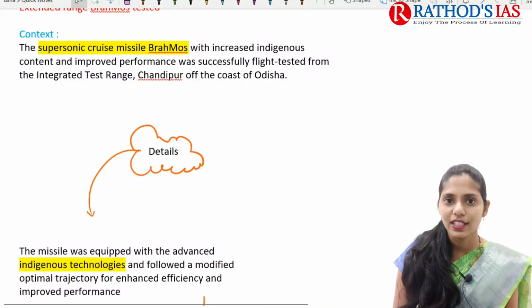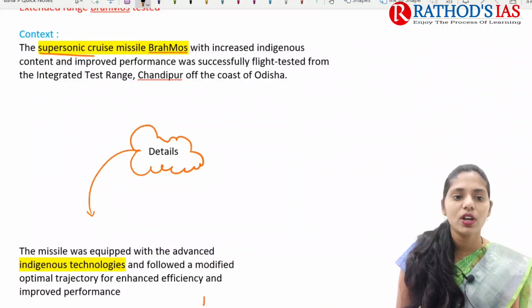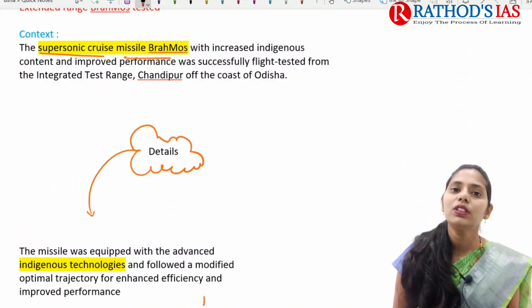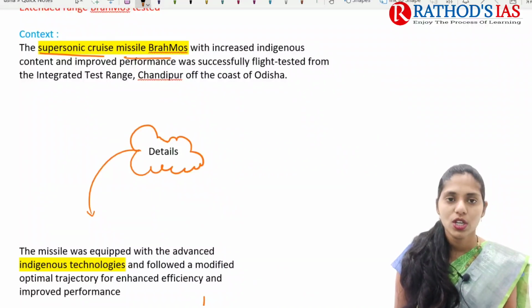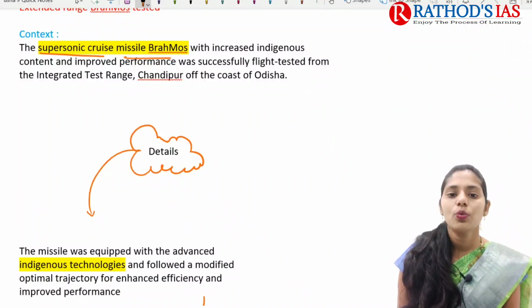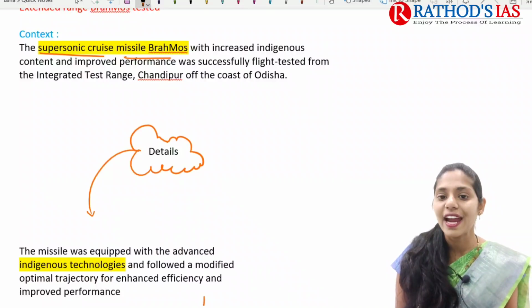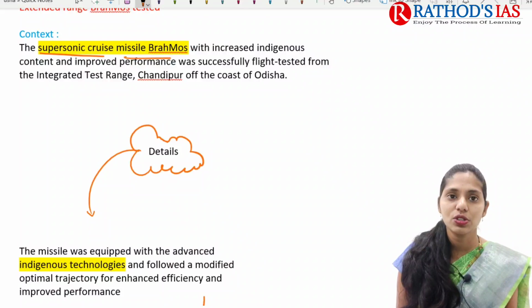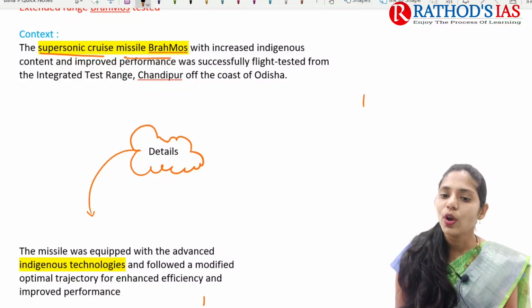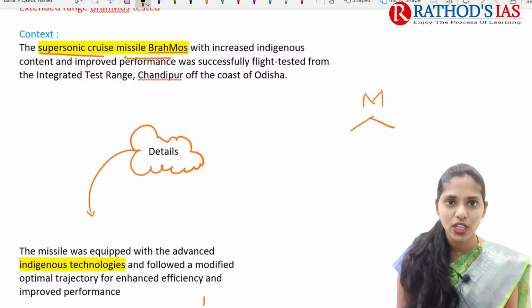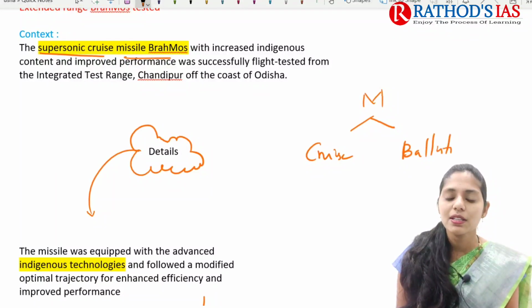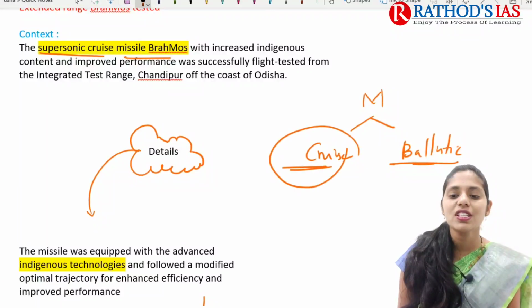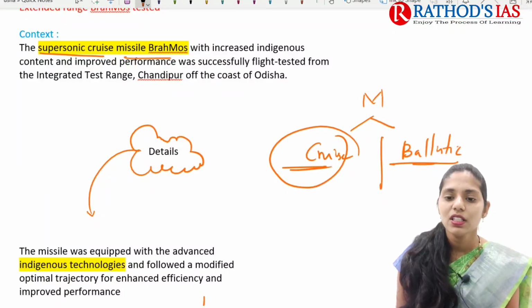If you're talking about context, it mainly says that the supersonic cruise missile Brahmos with increased indigenous content and improved performance was successfully flight tested from the Integrated Test Range. So this Brahmos is a supersonic cruise missile. If you're talking about missiles, you will come across two keywords, cruise missile and ballistic missile. The difference here is the path that is followed by these two missiles.